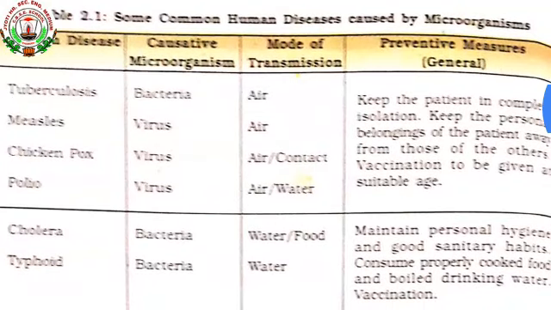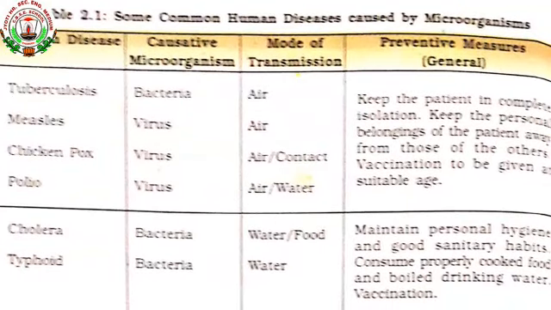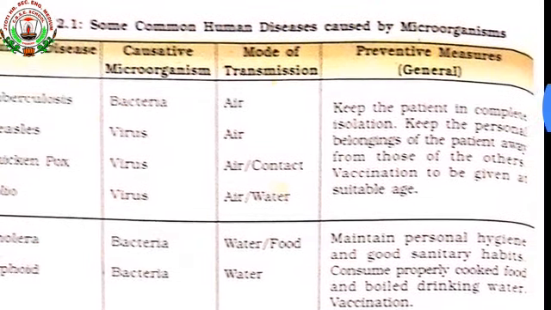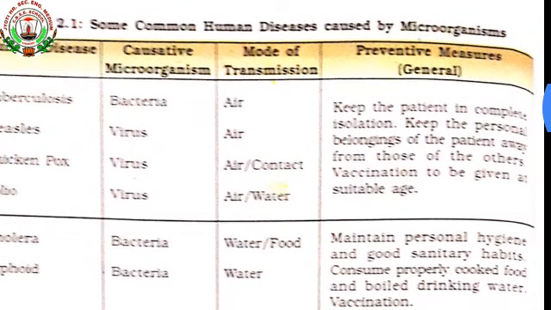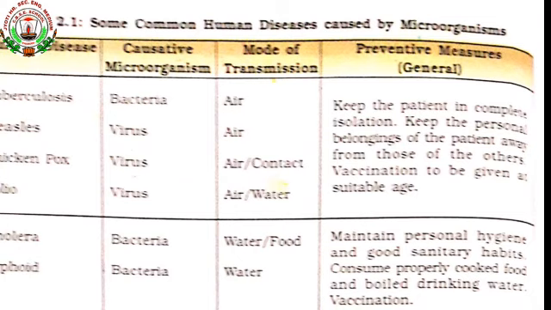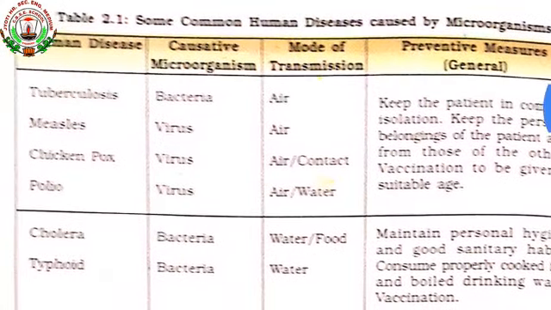The second one is measles. Measles is caused by a virus, and it is also a communicable disease. Measles spreads through the air. So what are the preventive measures to be taken? The same: keep the patient in complete isolation, keep the personal belongings of the patient away from those of the others. The patient should not come in contact with the healthy person. And vaccination to be given at the suitable age.